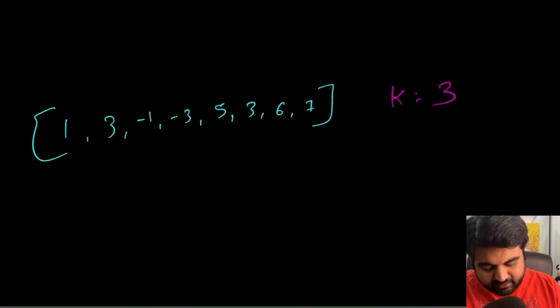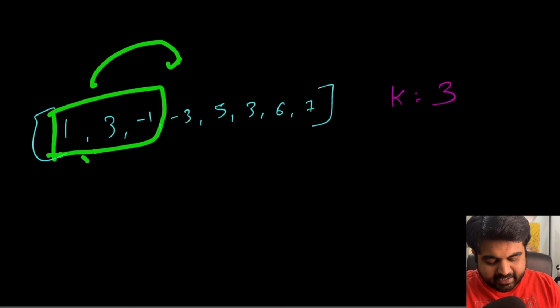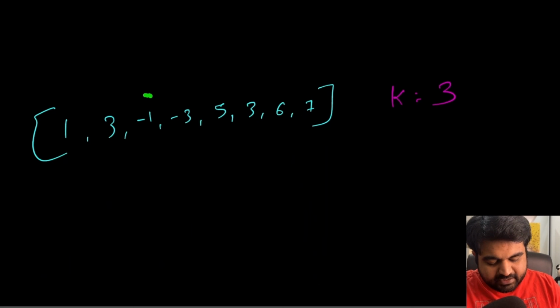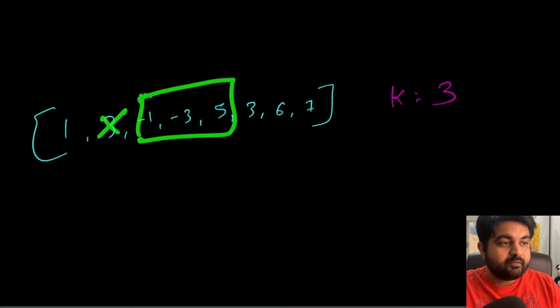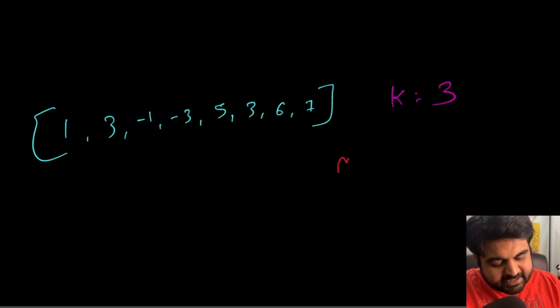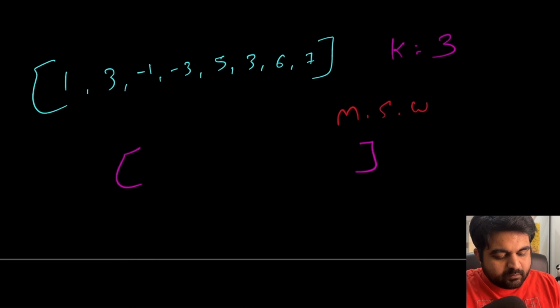Initially the window is going to be located at this position. Then the window is going to keep on moving one step towards the right, which means this one is going to get eliminated and we would have a new window created like this. Same way, this 3 is going to get eliminated and we would have a new window created like this. For every single moment, we need to return the maximum of the sliding window. For this we will have to create another array where we note the maximum value for every single sliding window that we have been able to make.